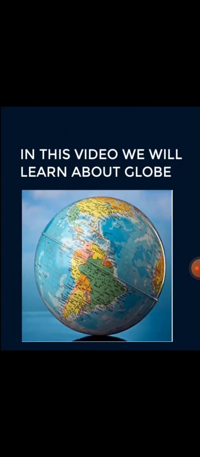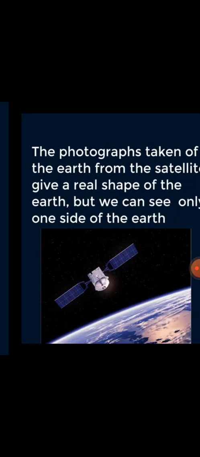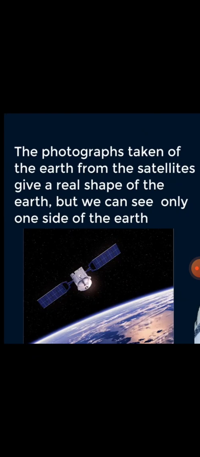We start this lesson. In this video, we will learn about the globe. The earth is geoid in shape and is represented by a globe. The photographs taken of the earth from satellites give the real shape of the earth, but we can see only one side of the earth.